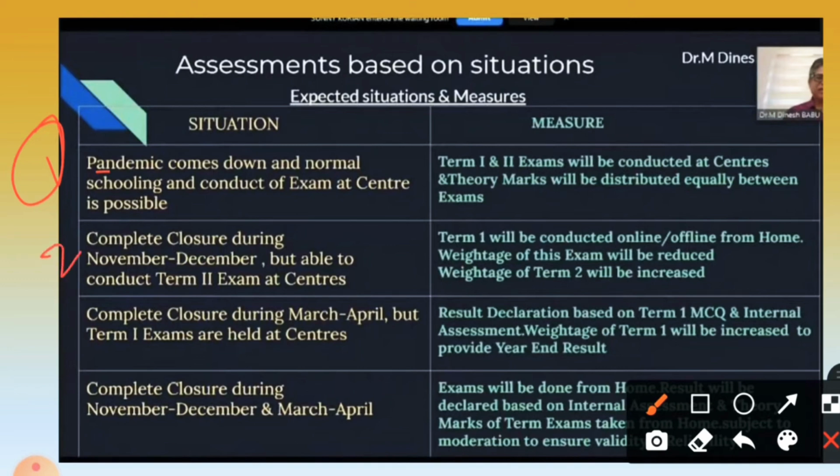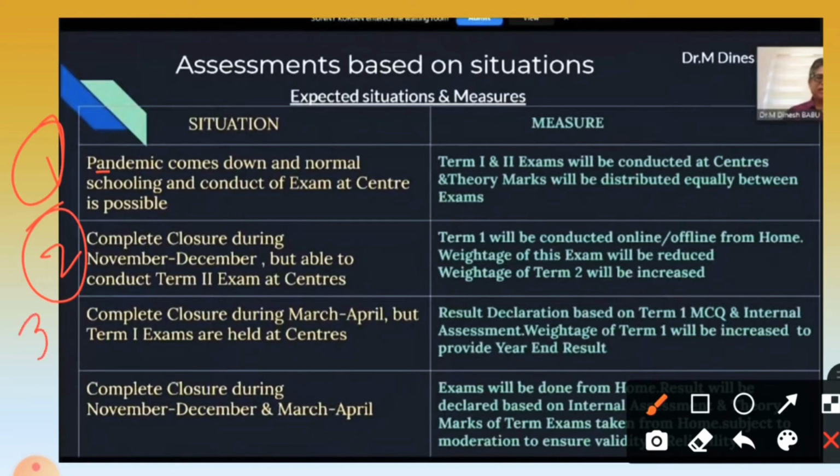Second situation: complete closure during November-December. Suppose complete closure remains due to COVID in November-December, but it is possible to conduct the term 2 exams at the center. Then term 1 will be conducted online or offline, in any mode, from home. The weightage of this exam will be reduced and the weightage of term 2 will be increased. So if any such problem arises in term 1, its weightage will be reduced and more preference will be given to term 2.